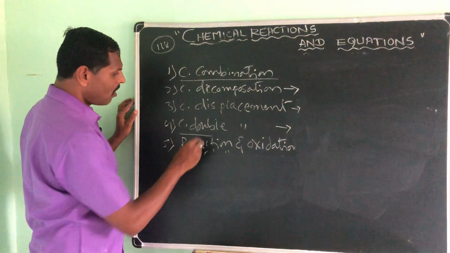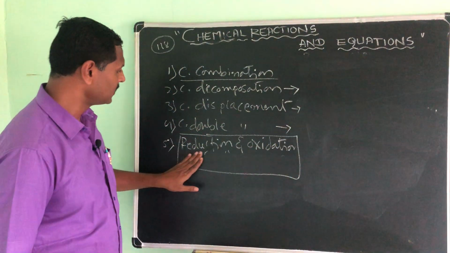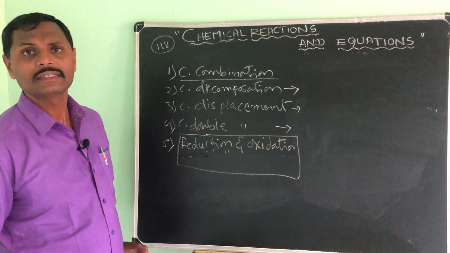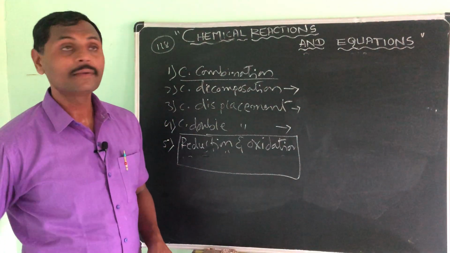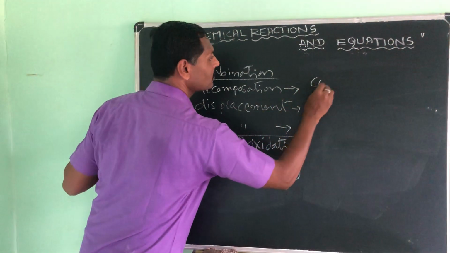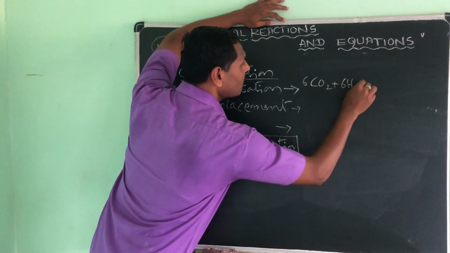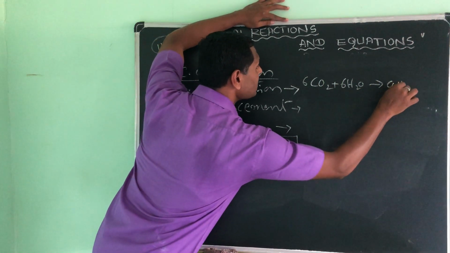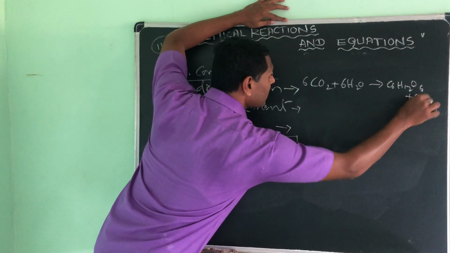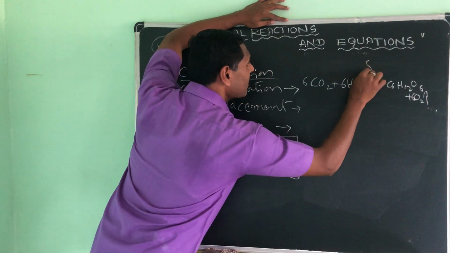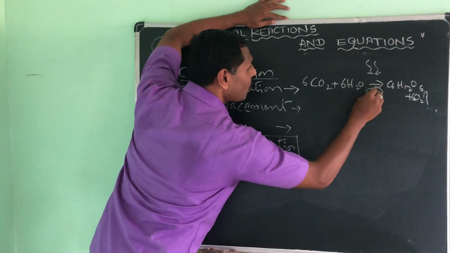So before I move on to reduction and oxidation, I simply want to discuss a few examples. For example, I take 6CO2 plus 6H2O gives rise to C6H12O6 plus 6 oxygen. Here we are providing heat energy, in the presence of chlorophyll.